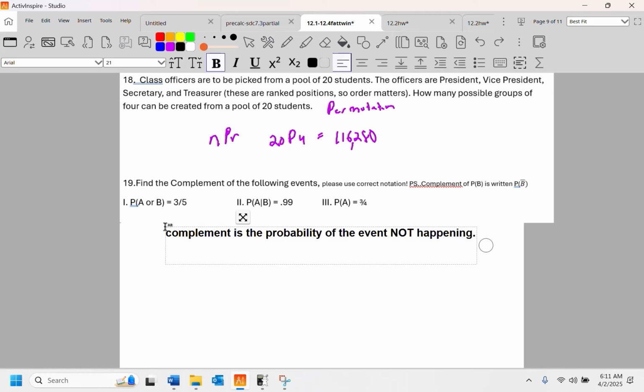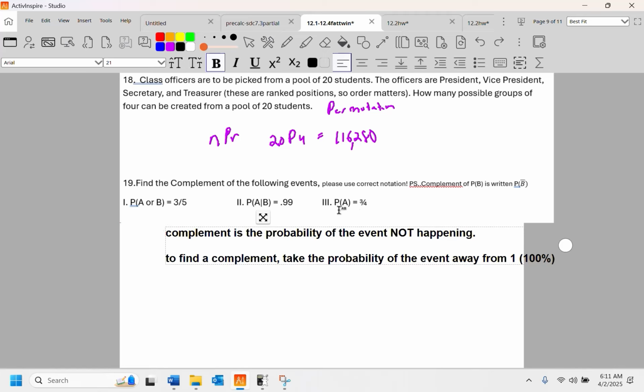And, you know, it's not obvious to kids sometimes, but all you do to find a complement, you take the probability of the event away from 1 or 100%. Remember, 1 is 100%. I hope you do. You should. So we're just going to take these things away from 1. That's all we're going to do.